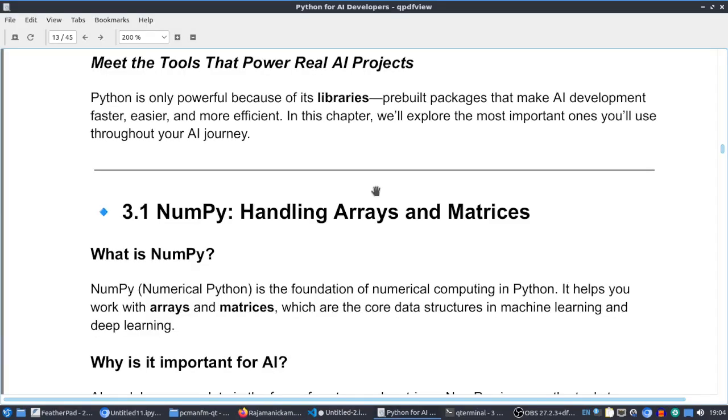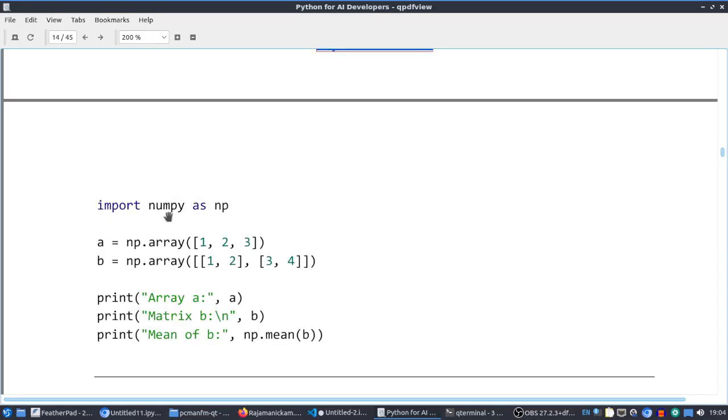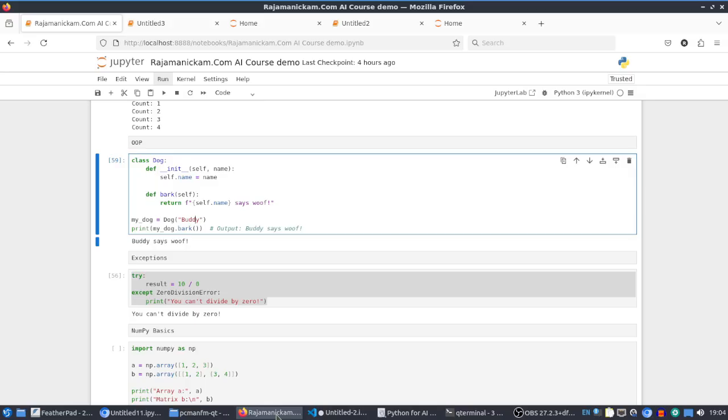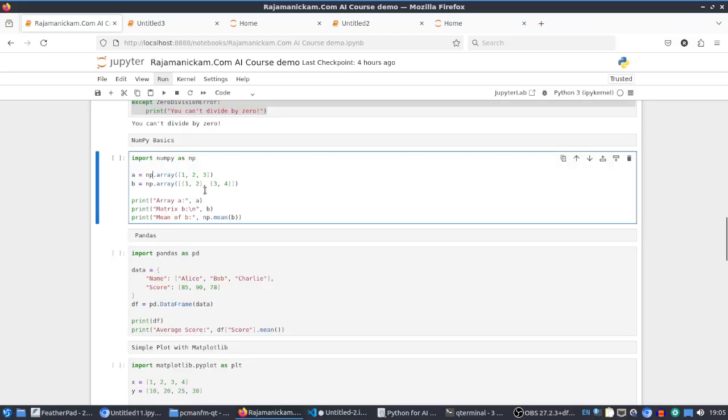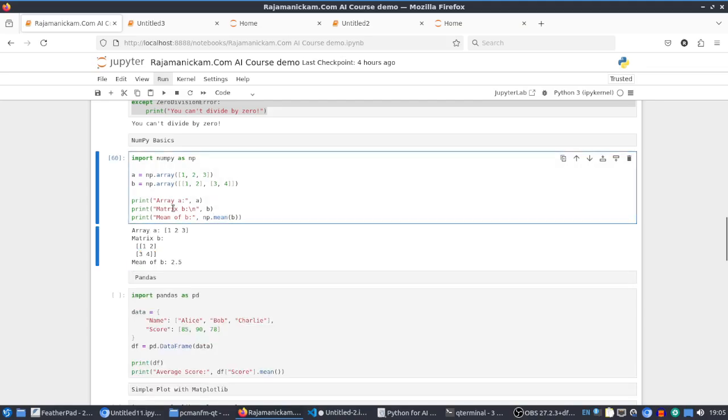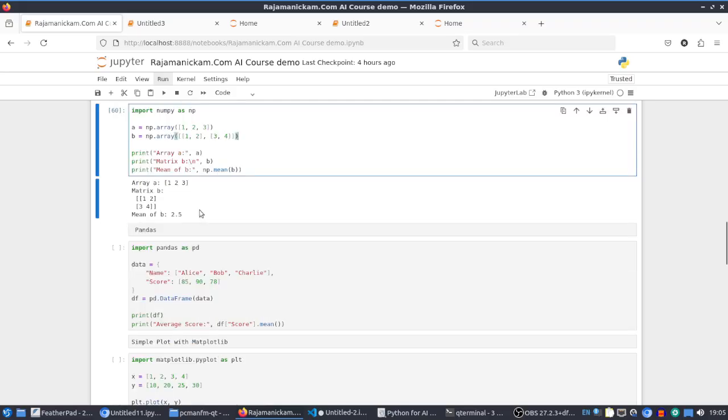As I said, a lot of libraries, AI related libraries are there. For example, this numpy library, we can see one sample. We can give alias name, import numpy as np. Then we can just use the alias name only, np.array. It will be easy, right? Instead of numpy, we can just type np, and here we can create arrays like this, and we can print it, and we can find the mean value just by using this mean. Array is there, and we are showing in the matrix form, and then mean of that.